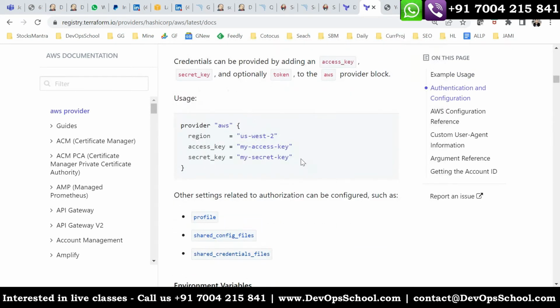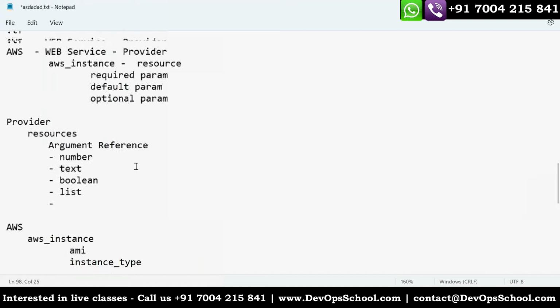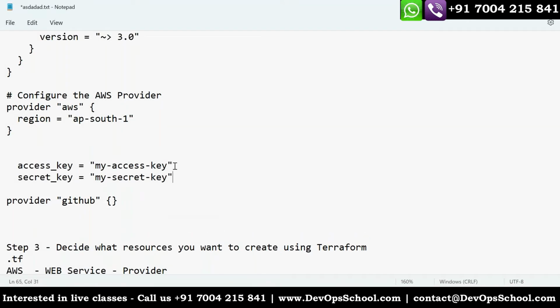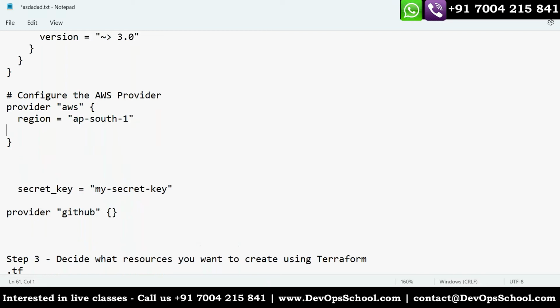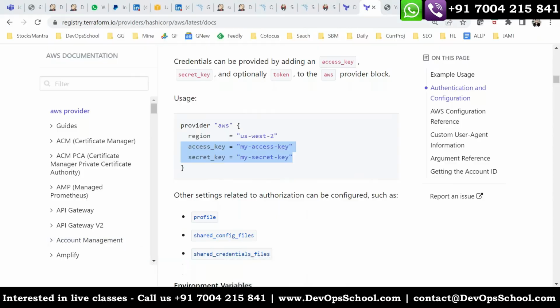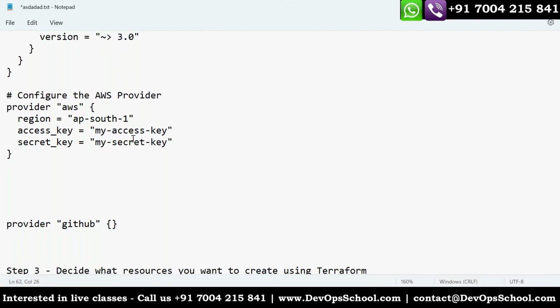I am embedding it in provider files only. I repeat, it's a worst practice. Still, I'm doing it. Why? Just because I don't want you to deviate from the important session. So this is the one, and this is the worst practice. But you should read this one. Here, see how you can pass this provider information. Okay. So now what is your access key? What is your secret key?